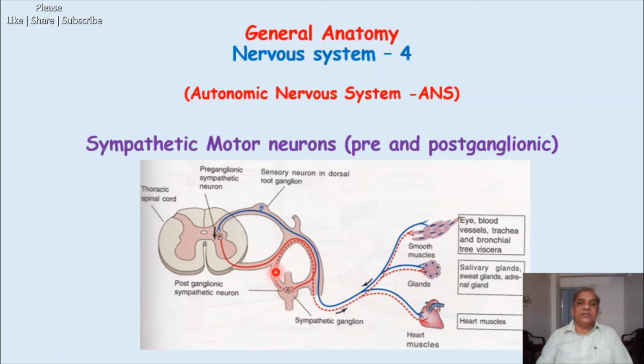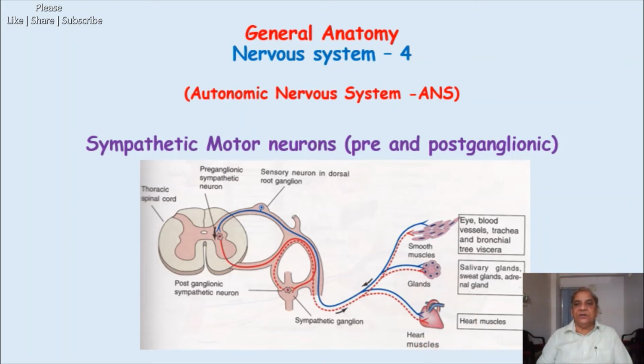Then the axon of this postsynaptic ganglion will form a gray rami communicantes because these fibers are unmyelinated, and then it will go and supply the target organ, that is the motor fibers. They are for motor activity.